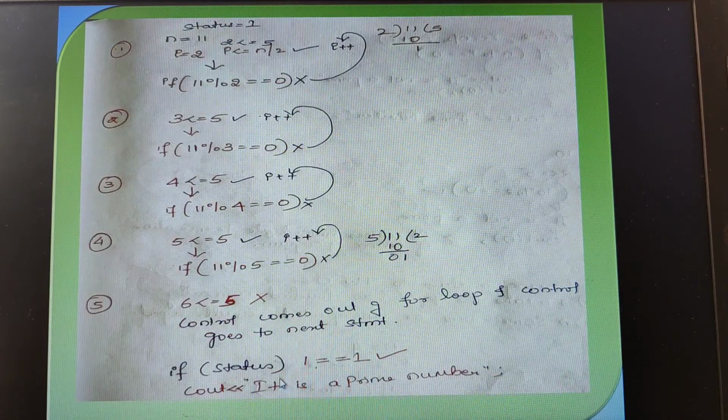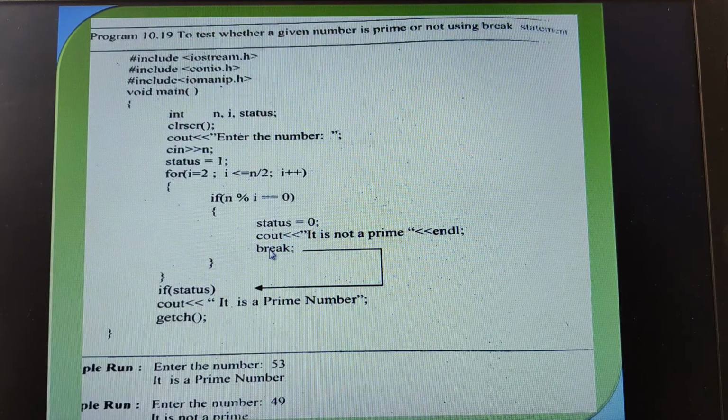Now coming back to the program. See here, if of status is false, actually 1 is equal to 0, the condition is false. Therefore it will skip this statement and control comes to the getch. Therefore when you give the input as 12, we will get the output as it is not a prime number. I hope you are able to understand. Is it clear or not?